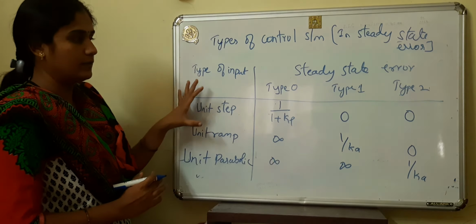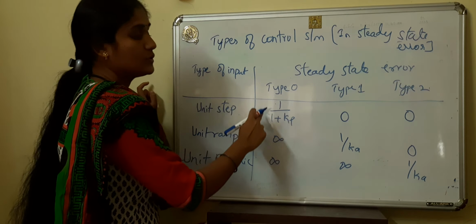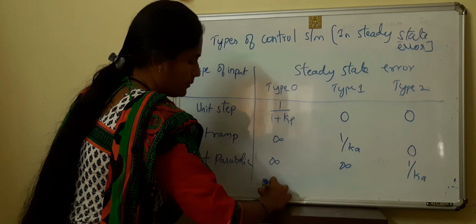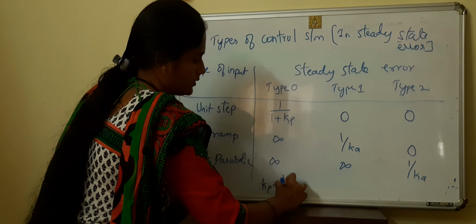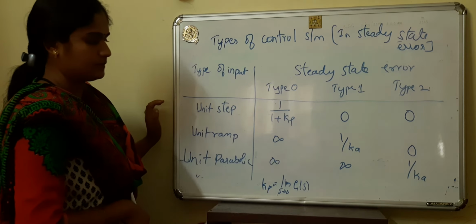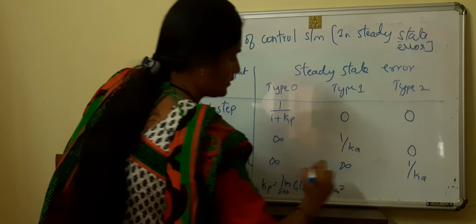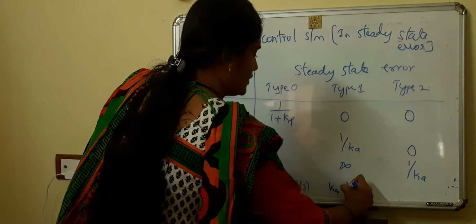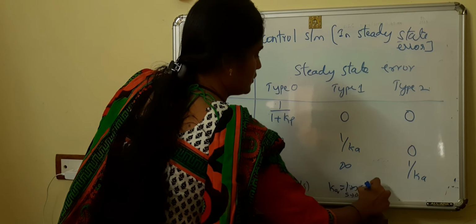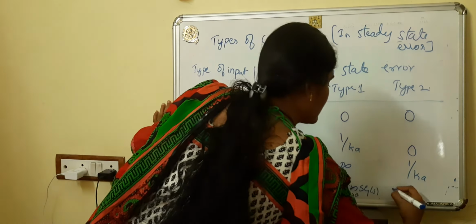Remember this table. For steady state error, if we are using unit step, only type 0 will come, that is 1 divided by 1 plus Kp. Where Kp is equal to limit s tends to 0 of G(s). And how do we calculate Kv? Limit s tends to 0 of s G(s).